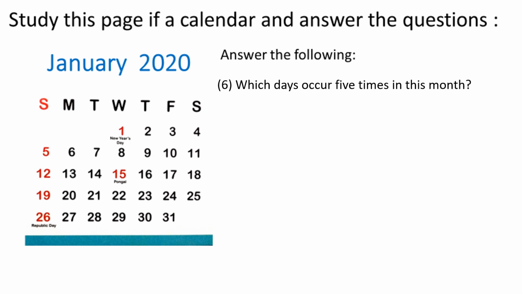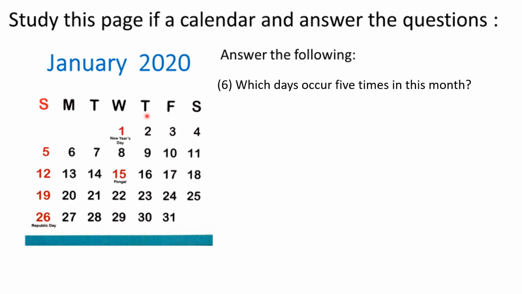Next question. Which days occur 5 times in this month? Now we will check the page of the calendar. On Sunday, does Sunday fall 5 times? 1, 2, 3, 4. No. Monday, we will count 1, 2, 3, 4. Monday is also 4 times. Tuesday, 1, 2, 3, 4. It is also 4 times. Now we will count on Wednesday. How many times does it fall? 1, 2, 3, 4, 5. So Wednesday.